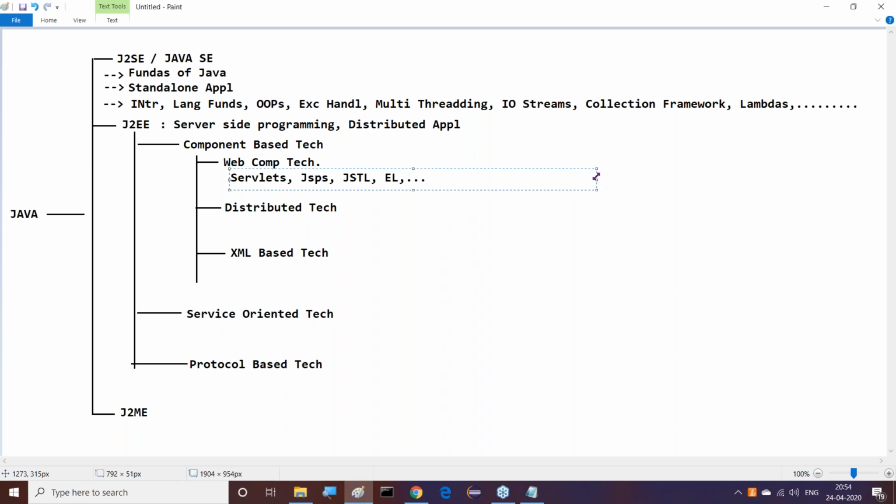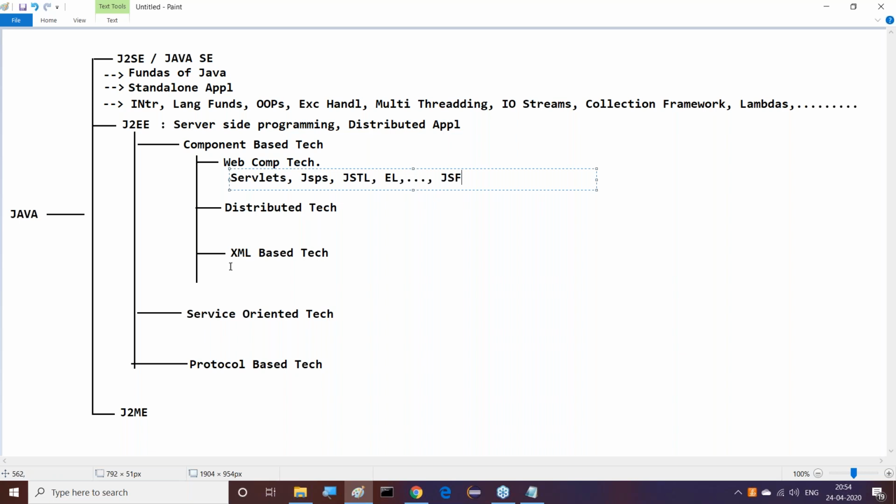Previously, JSF is also available. It's a framework basically. But now JSF is included as part of web component technologies. Previously it was a framework actually, but now it is included in J2EE, and moreover it is treated as a web component based technology, which follows MVC, model view controller.